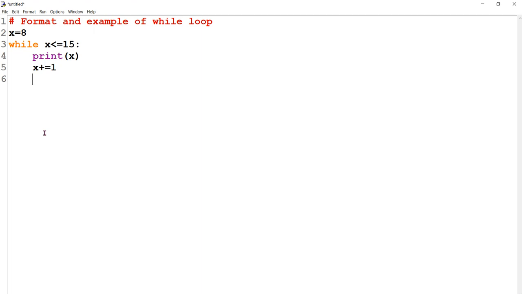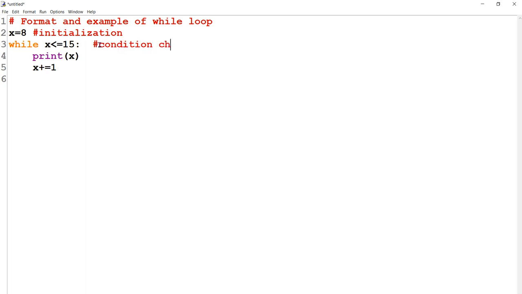We know that there are basic three components of any loop, that is initialization. Initialization, where x is being assigned with the value 8, that is the initial position, initial situation. And then we are applying the condition that this while loop, while is the keyword, while x less than equal to 15. That means this is condition checking.